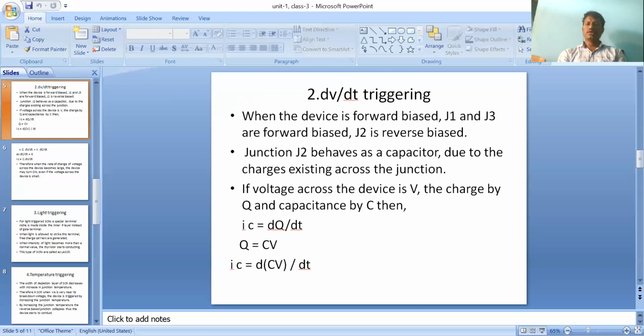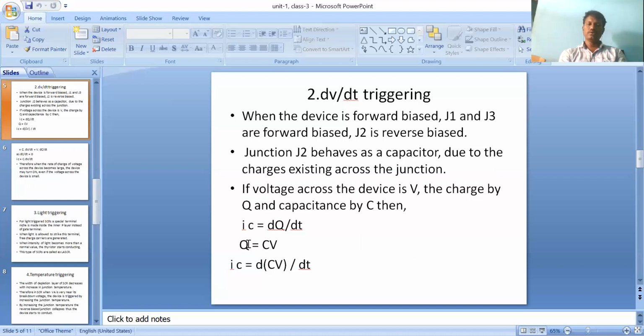In this mode it allows some leakage current, which is also called the charging current. What is meant by charging current? IC is equal to the rate of change of charge, IC = dq/dt, where q = C times V, the product of capacitance and voltage. Here C is the capacitance of junction J2, and V is the voltage applied across junction J2.